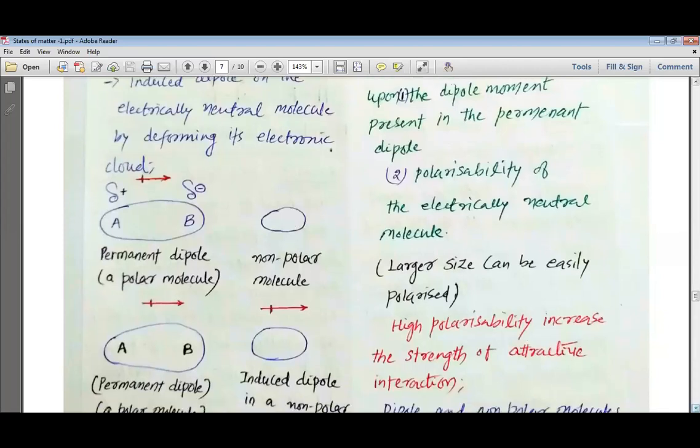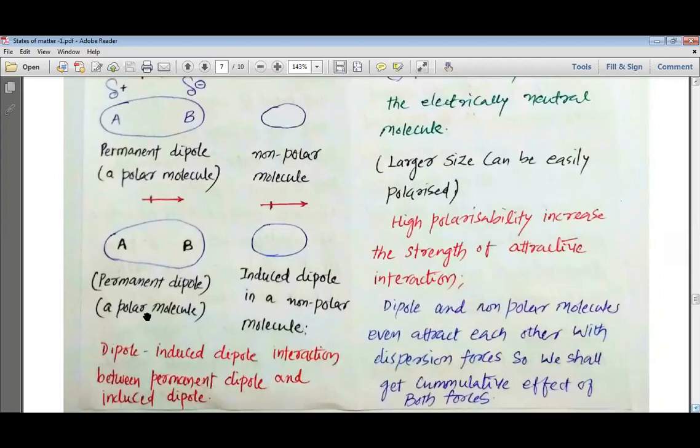Now what happens due to the permanent dipole of AB on the non-polar molecule is that a dipole is also generated. The negative charge present on the right side pole will attract the positive charge of the non-polar molecule, so the positive charge will be collected on the left side and the negative charge on the right side.